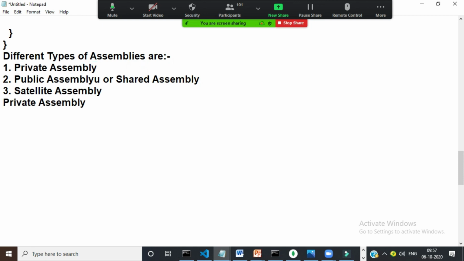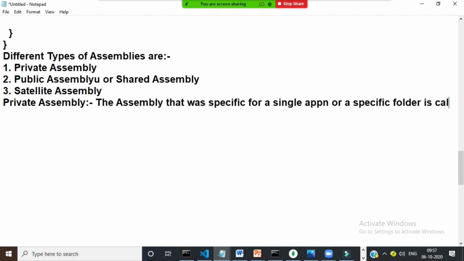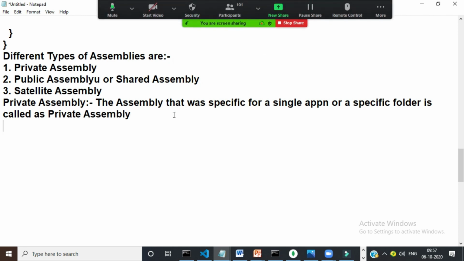Let us see what is private assembly. The assembly that is specific for a single application, or a specific folder, is called a private assembly.